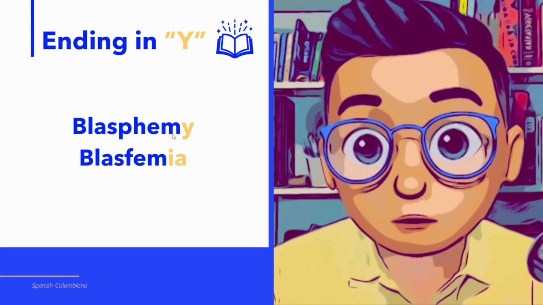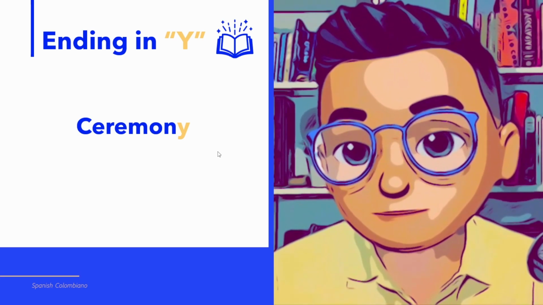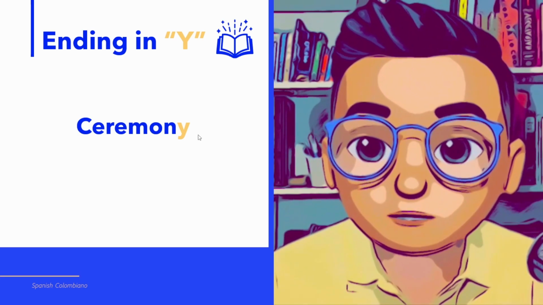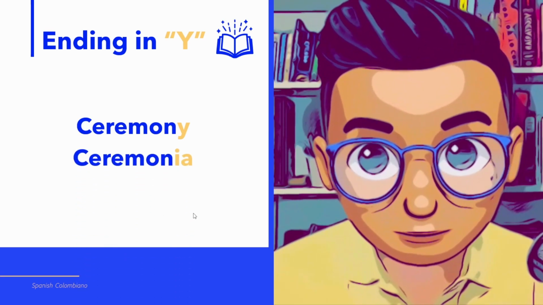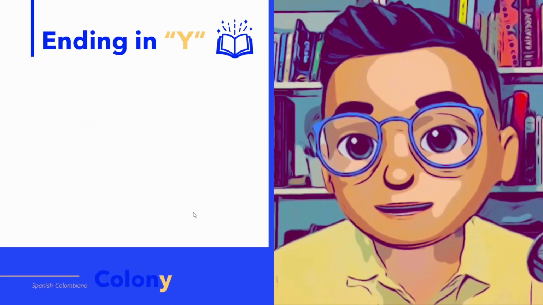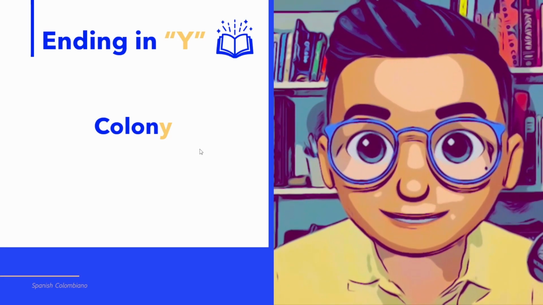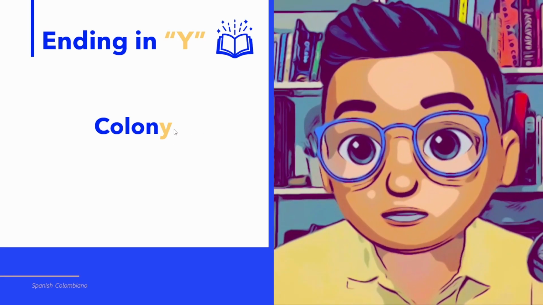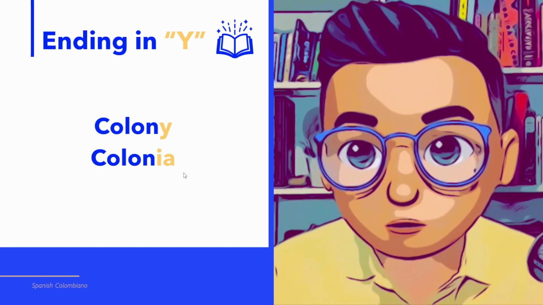Let's see another example with the word ceremony. This word ends in Y, and if we change Y for IA, it becomes ceremonia. Another example with the word colony. Colony ends in Y, and if we change Y for IA, it becomes colonia.